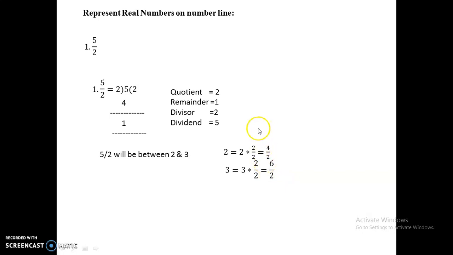So now we can mark 2 and 3 on the number line. We already learnt it. So now I marked the values of 2 and 3 on this number line, which are 4 by 2 and 6 by 2. So now this is 4 by 2 and this is 6 by 2. So we can mark 5 by 2 easily. That will be at the center of these two values. So here it will be 5 by 2. This is how we represent real numbers on the number line.